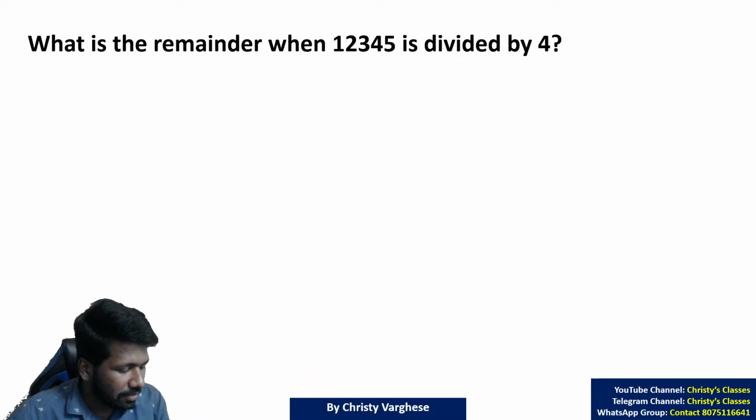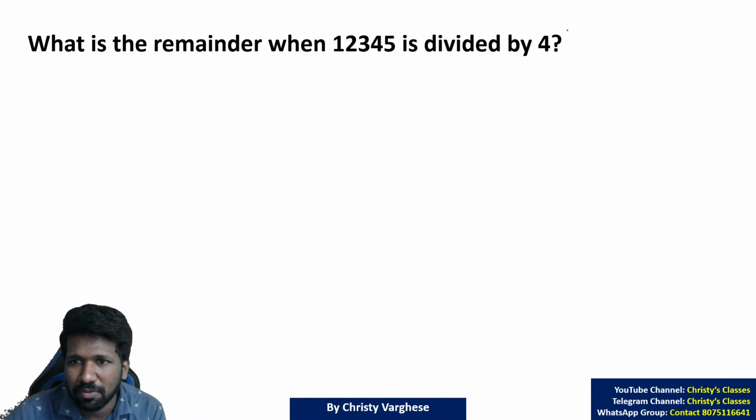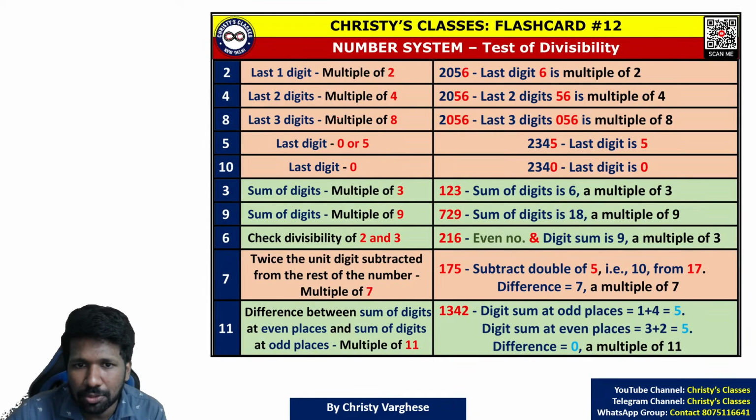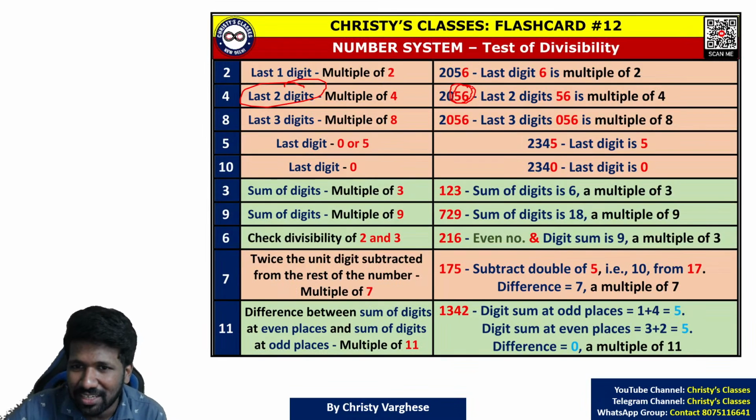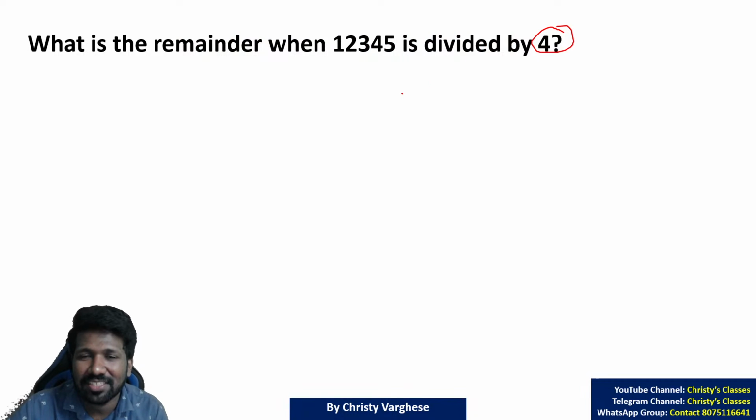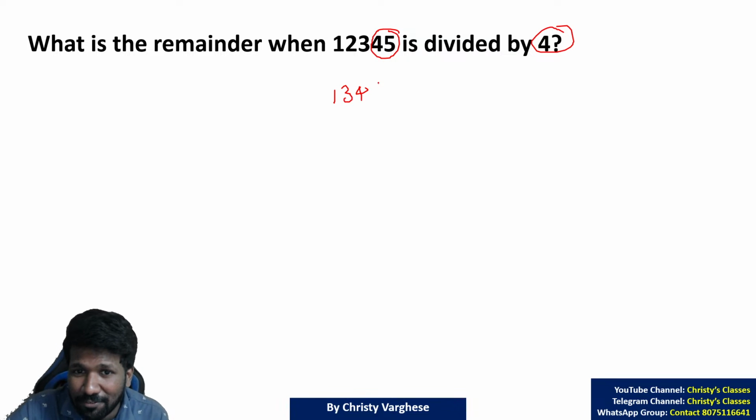Most of you got an answer. Very good. So what is the test of divisibility of 4? If the last 2 digits are a multiple of 4, the number is a multiple of 4. 2056, 56 is a multiple of 4, so 2056 is also a multiple of 4. So that is regarding multiples, but that idea can be extended here. The last two digits determine whether it is a multiple of 4. So if it was 12344, that is divisible by 4 because 44 is divisible by 4.